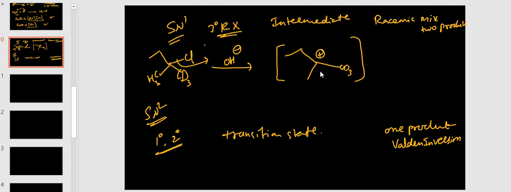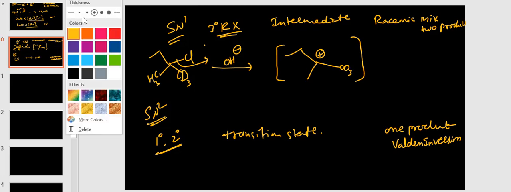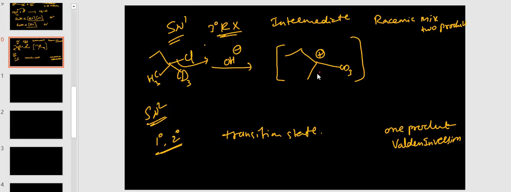Three groups are there, that means sp2 hybridization, trigonal planar. Now OH minus attacks either the front side or the back side, so here we will get two compounds.